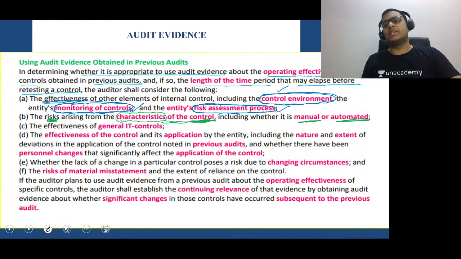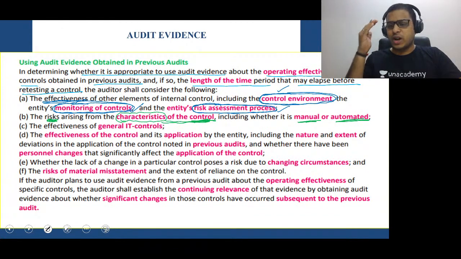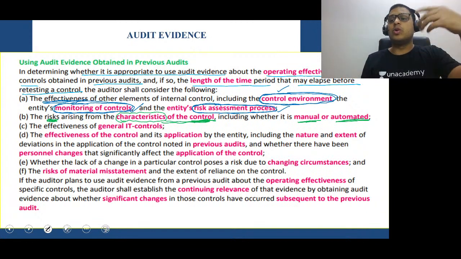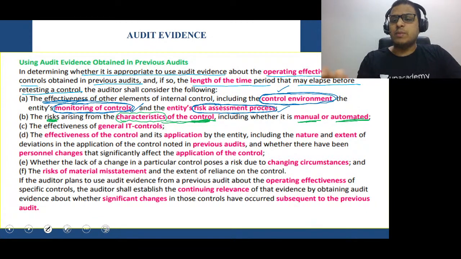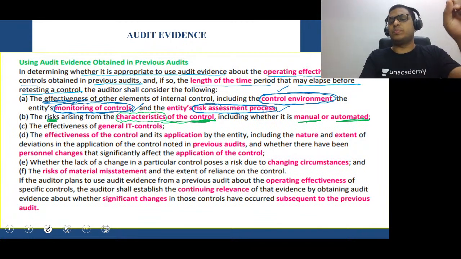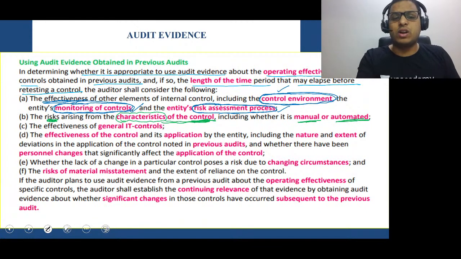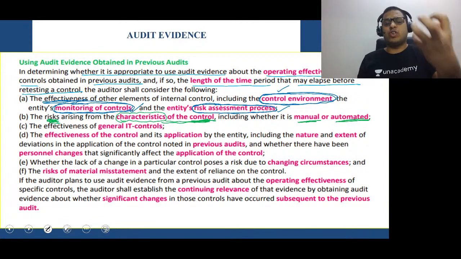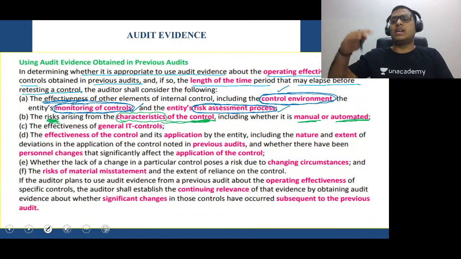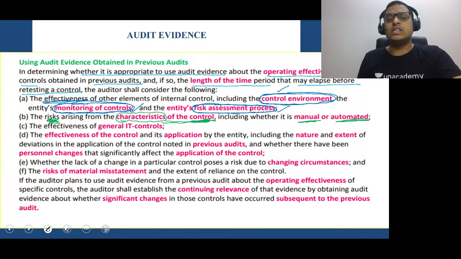Suppose you put controls in place. For example, if you put antivirus software on a laptop, it is a control in place, correct? But that antivirus software will expire after 1 year. Suppose you forget and it goes out of your mind that you have to renew it. You have just purchased antivirus software for 1 year, and they are sending you updates to renew, but you're not renewing it. So some risk will get a chance to enter your PC. Why? Because the antivirus software is weak. It is not as updated as it should be. So that is the characteristics of control.